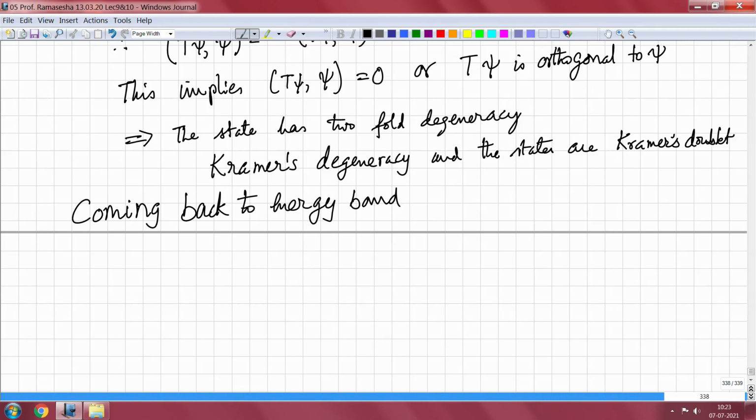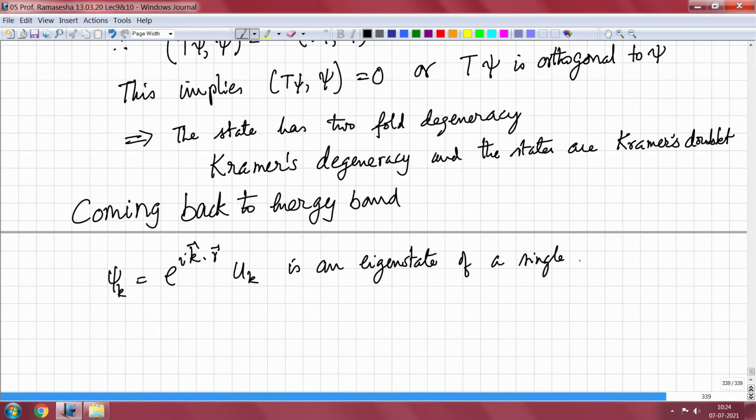So, my state e to the ik dot r uk is an eigenstate of a single particle with spin, that is an independent particle state.